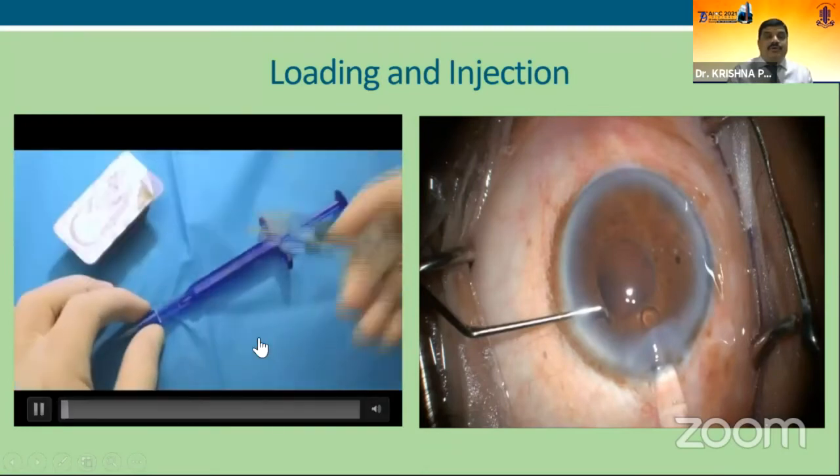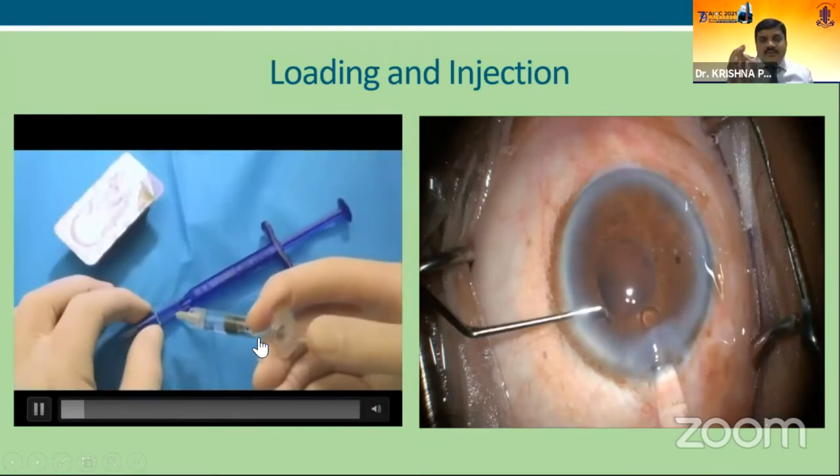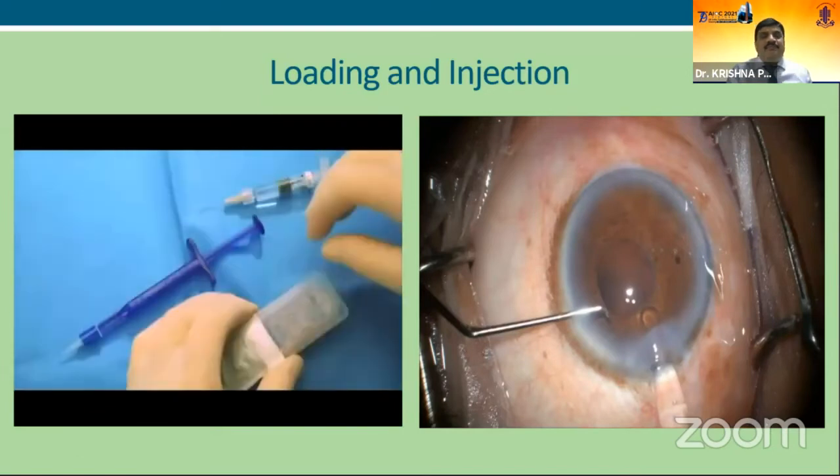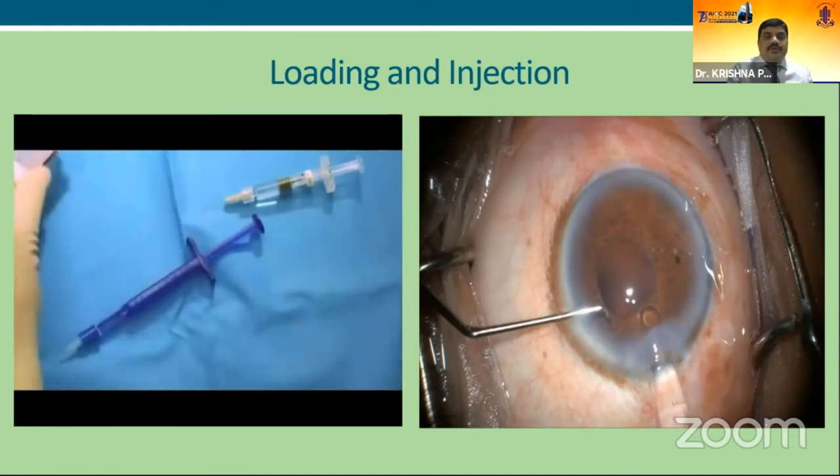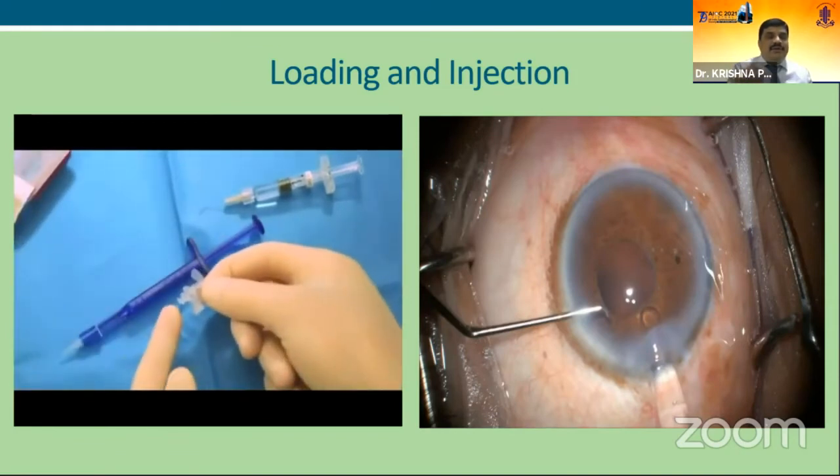I want to show you here a blue mix injector. It can go through easily with a 2 mm incision. First you inject a little bit of viscoelastic, take the lens. So you will not be touching the lens at all. Directly go into the groove there.